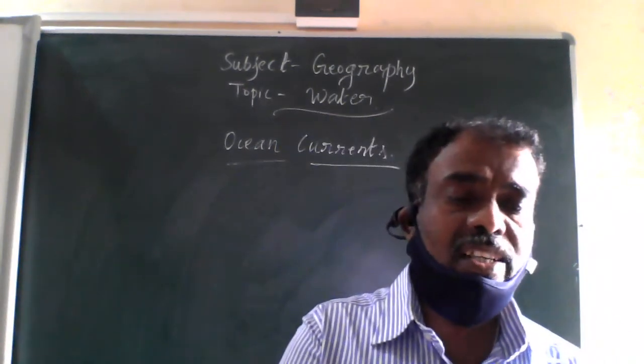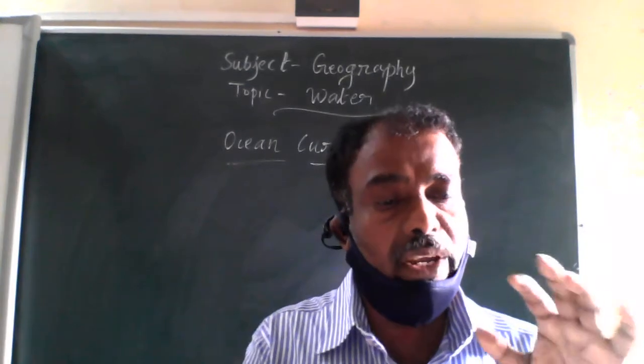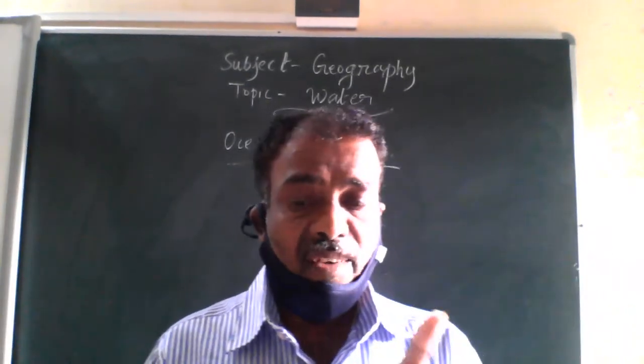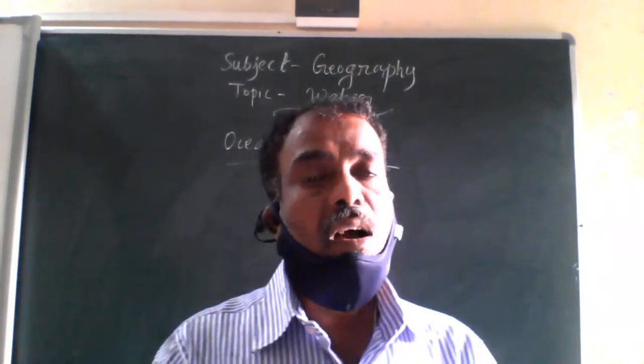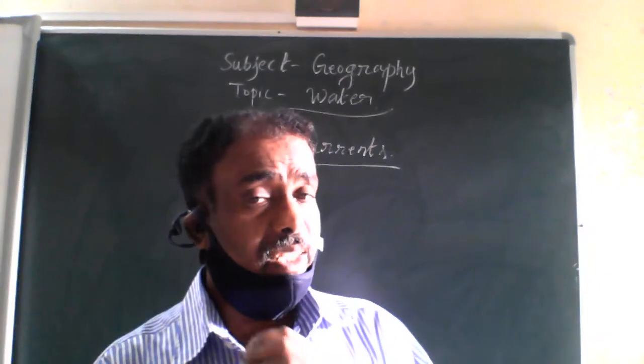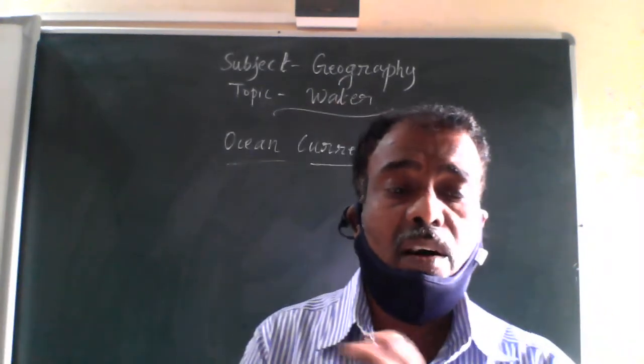I hope, dear students, in this chapter we are able to know about water and its availability on the surface of the earth, and we also learned the distribution of water bodies.